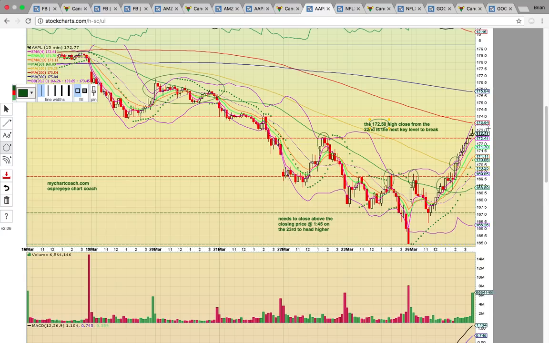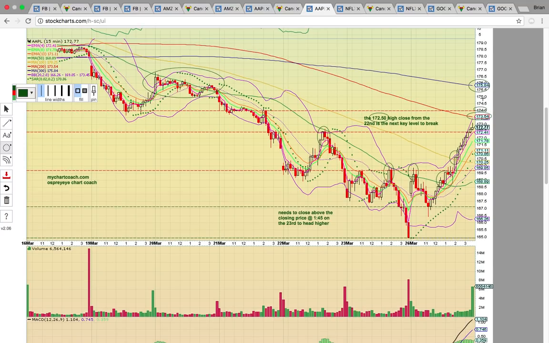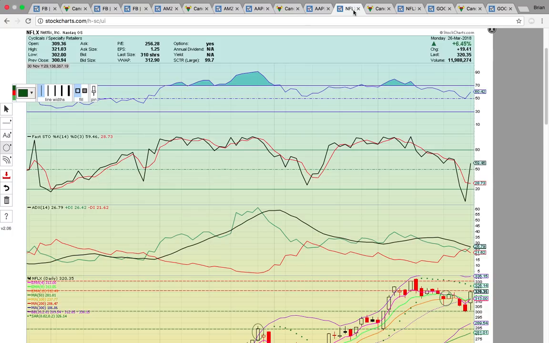Right now it's at 173. I think 173.10 is the high of day. The next key level to break above is going to be the 200 simple moving average at 173.54. So if you see it struggling with 173.50 and failing to get above that level, that's going to be a red flag tomorrow. If it gets above 173.50, like we were talking about earlier, and then gets above 174, the big target's going to be the 300 simple moving average at 175.84. That will be the big target to break. You could see there were lots of green volume bars into the close with heavy call option buying today for Apple.